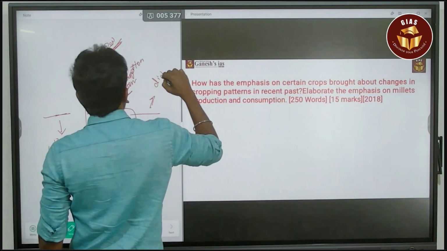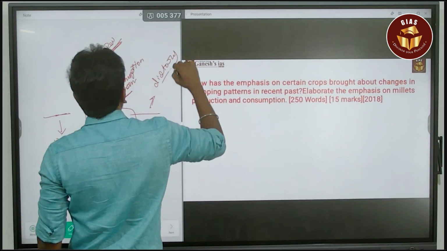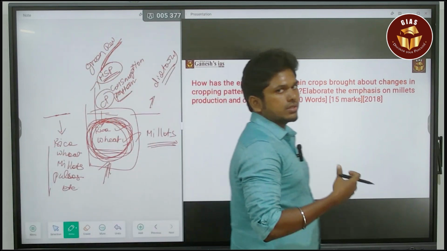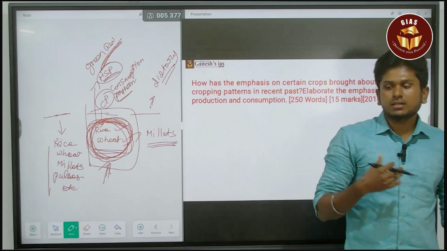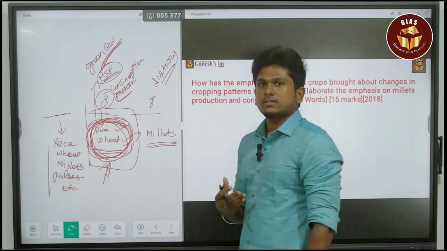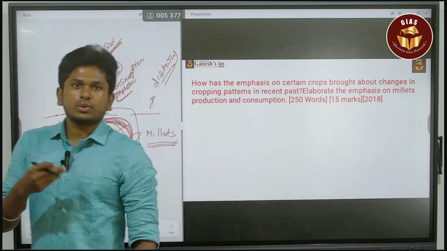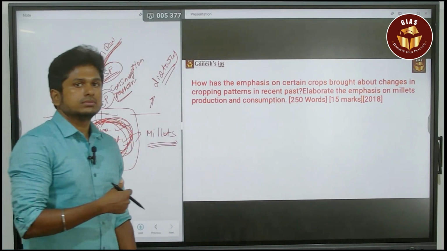based on the changes in the dietary pattern of the people, based on health. People are becoming more health conscious, and also there is a huge issue of diabetes, obesity, and nutrition-less foods.